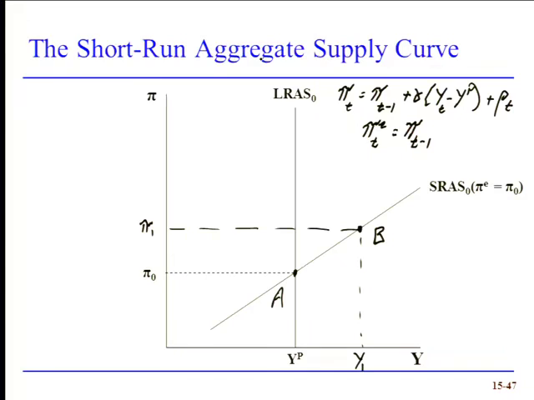The key to what happens the following year is how we set up adaptive expectations. So the following year, our expected inflation rate is now going to change. It was at pi naught. Now it's going to move up to pi 2. I'm sorry, it's going to move up to pi 1. So that means the short-run aggregate supply curve is going to shift up in year 2, and expected inflation will equal pi 1.